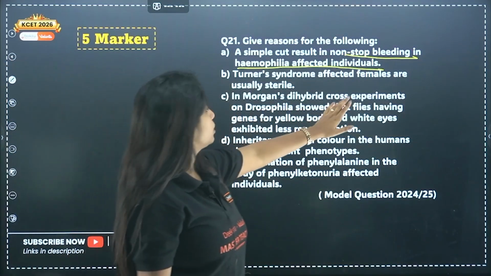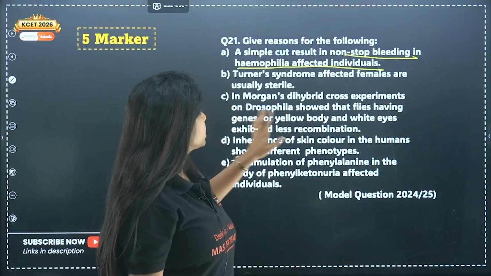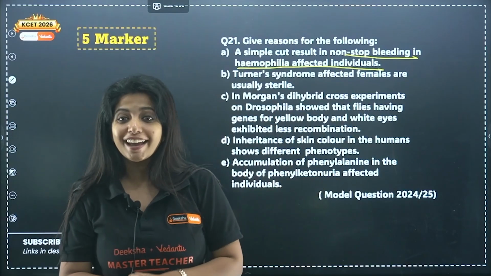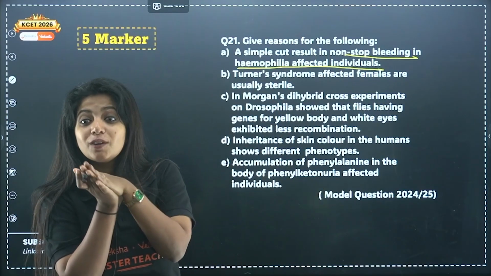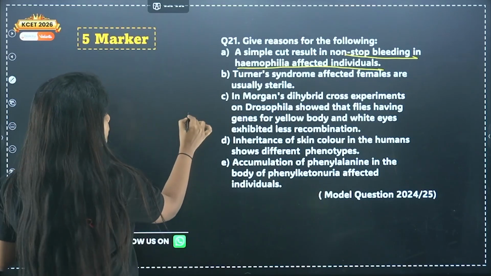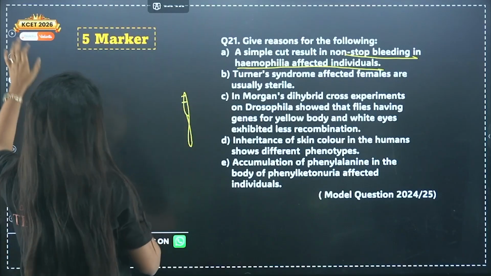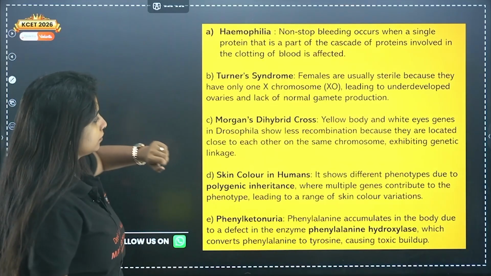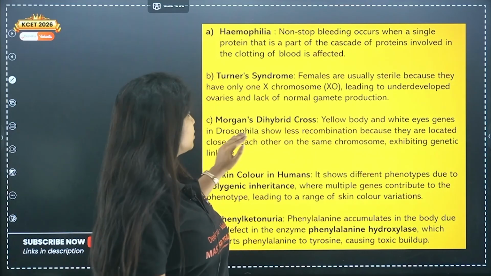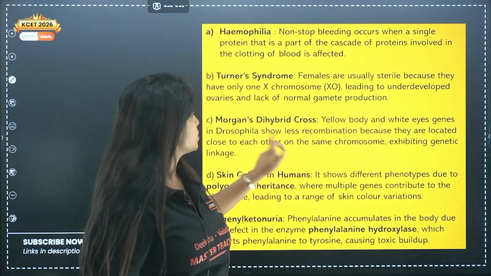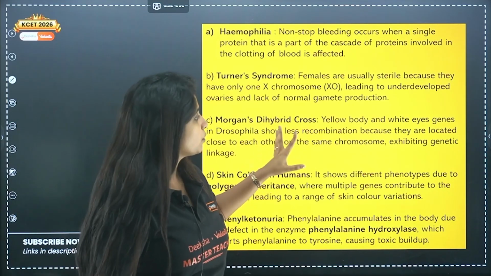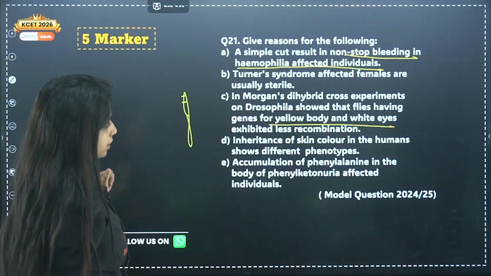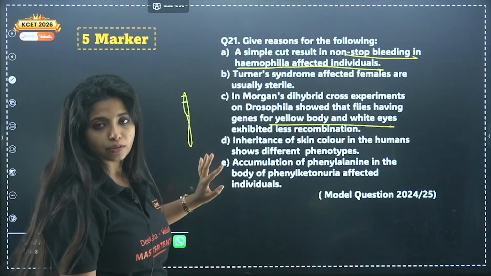In Morgan's dihybrid cross in Drosophila, flies having genes for yellow body and white eyes exhibited less recombination. Why? Because they are tightly linked. They are very close to each other. I just told you they are very close to each other. Yellow body and white eyes. So yellow body and white eye genes in Drosophila show less recombination because they are located close to each other on the same chromosome, exhibiting genetic linkage.